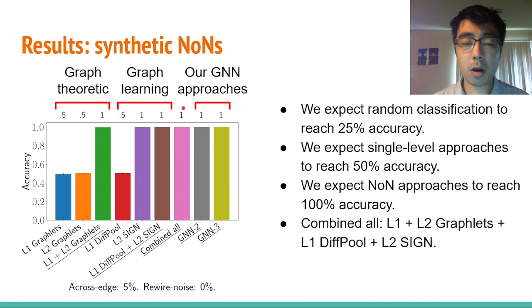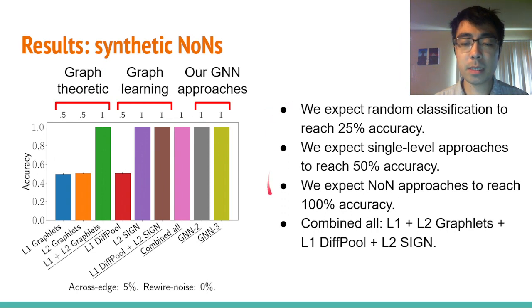There's also a bar corresponding to combine all, which is when we integrate information from the two domains. And the methods in combine all are listed here. In the interest of time, I won't be able to go over all the categories in detail. Instead, I'll focus on how NON approaches in general compare to single level ones.